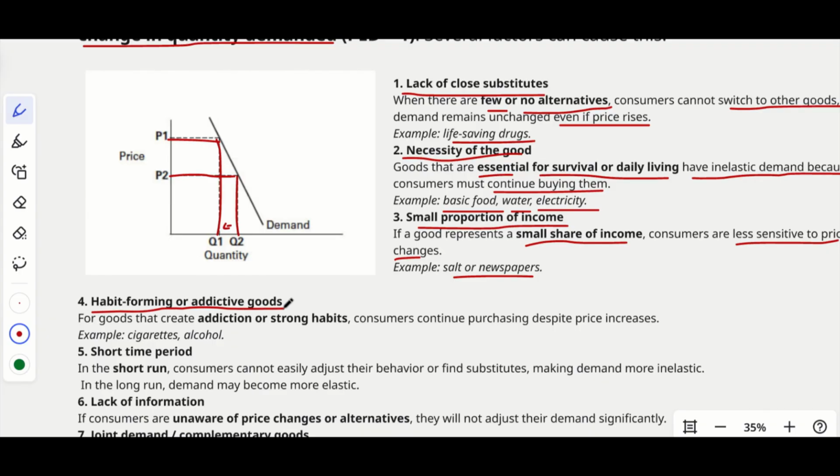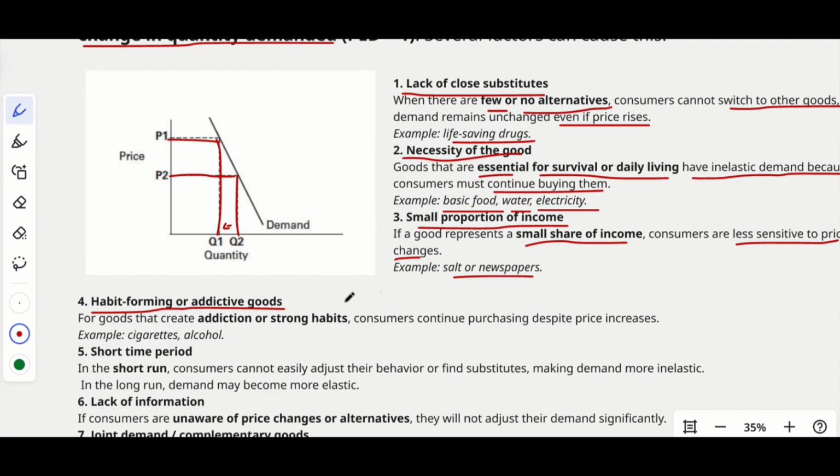Okay. And next thing is habit forming or addictive goods. What is habit forming or addictive goods? You know, the alcohol, cigarettes, etc. They are a kind of addiction thing, right? The drugs, etc. No matter how the price increases, those people who were already addicted will still buy that. That's why even the government is imposing a lot of taxes to increase the price of these addictive goods.